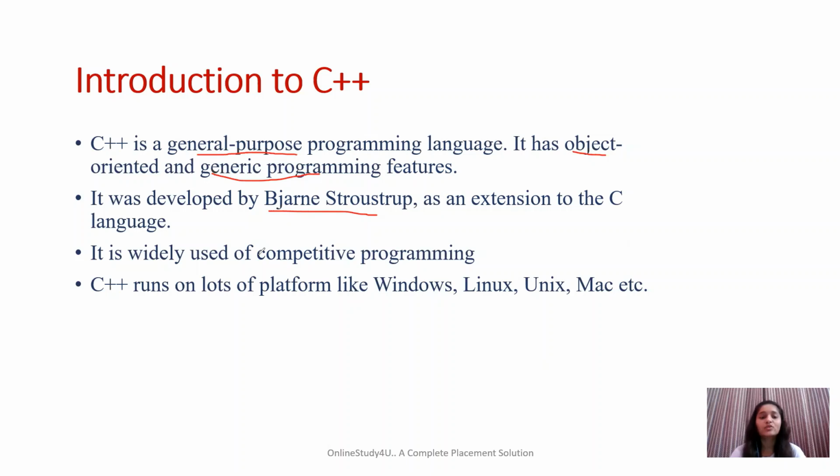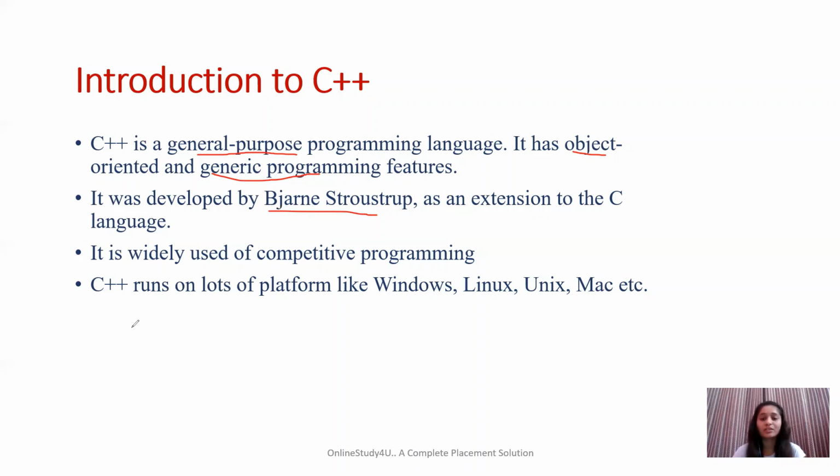Nowadays it is widely used for competitive programming as well. I myself do competitive programming in C++ only. C++ can also be run on multiple platforms, be it Windows, Linux, or Mac. You can run it on any platform. So that's why C++ is very in demand and very widely used these days. So that was all about the introduction of C++.